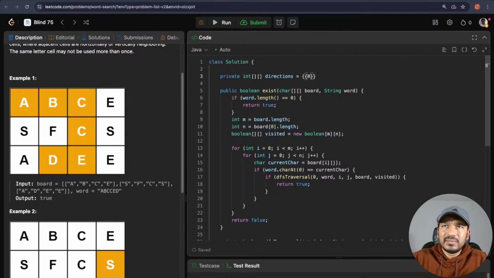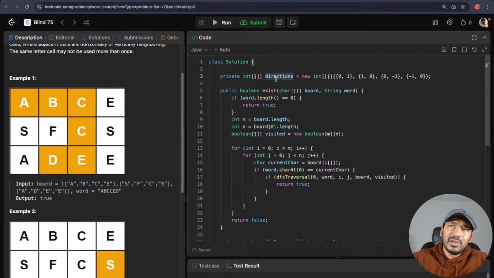So this will be like new int of 0 comma 1, 1 comma 0, 0 comma minus 1. So these are the possible directions, and minus 1 comma 0. I hope this syntax is correct, but if not, maybe like this. But yeah, if not, I'll come back to this one.